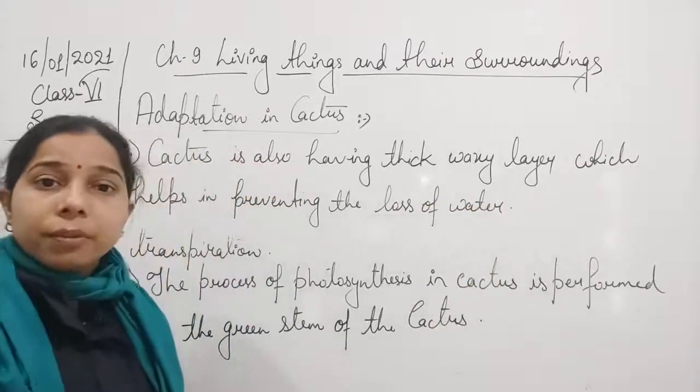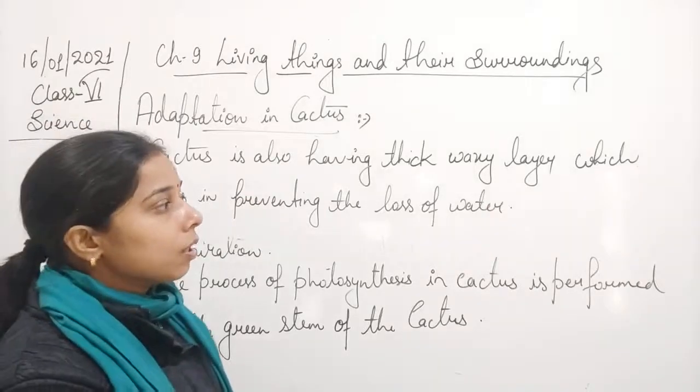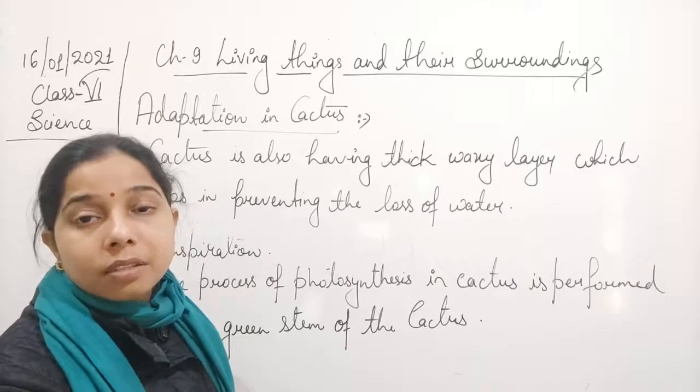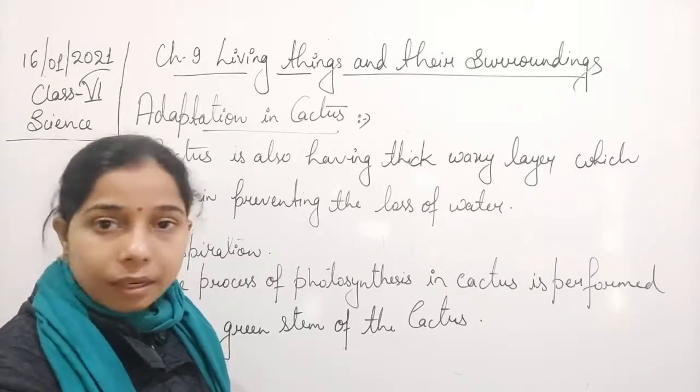Through transpiration there is a loss of water, and this can be prevented by the cactus by having a thick waxy layer over it.